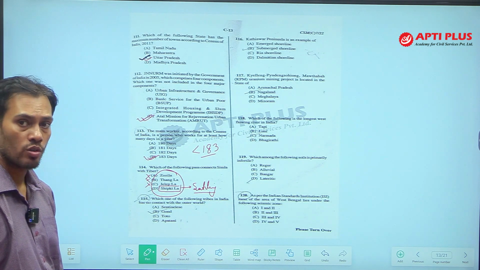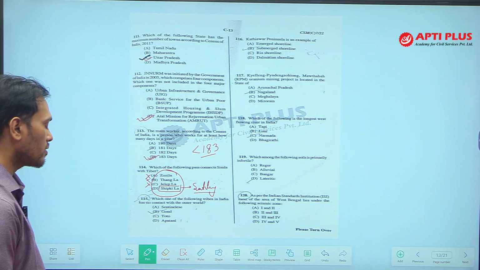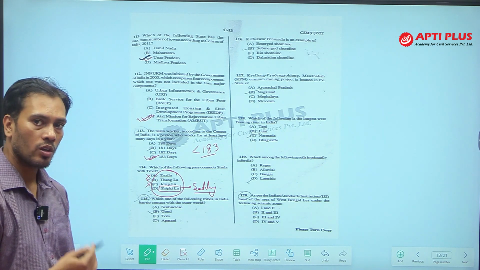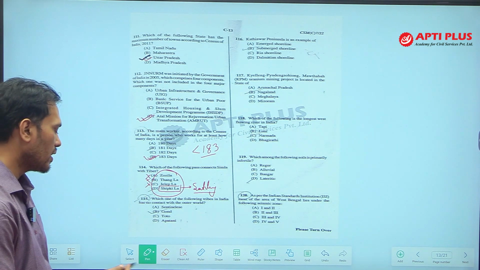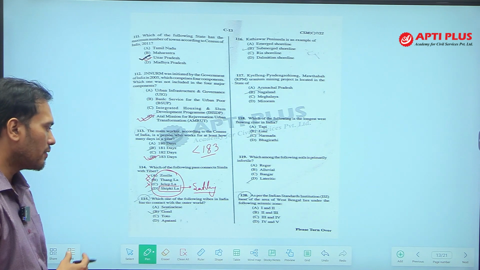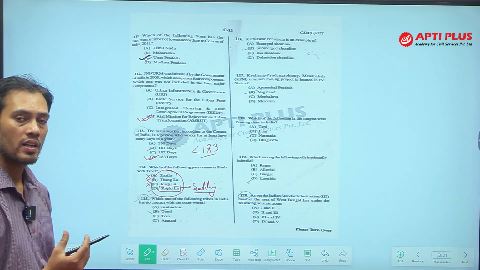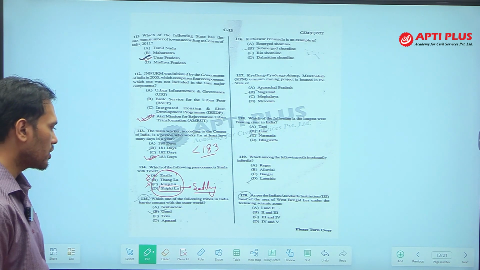Apatani is a tribe of Arunachal Pradesh. There is a village called Zero in Arunachal Pradesh where the Apatani tribe live. Toto is a tribe of West Bengal; they live in North Bengal in Jalpaiguri district, near the Bhutan border. Gond is mainly found in the middle part of India. From Gond the term Gondwana has been derived, and they are found in the Madhya Pradesh region.